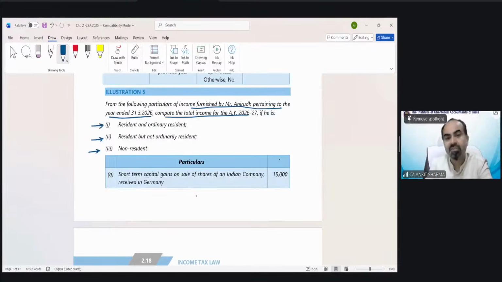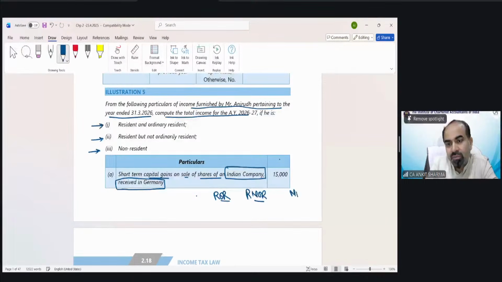Okay, the first is short-term capital gain on sale of shares of an Indian company, received in Germany. So this 15,000 is a gain on sale of shares of an Indian company, but received in Germany. Now you have to answer whether this is going to be taxed for ROR, RNOR, or NR.